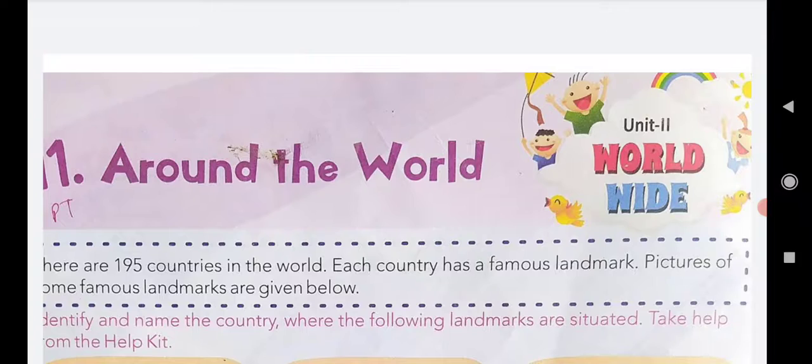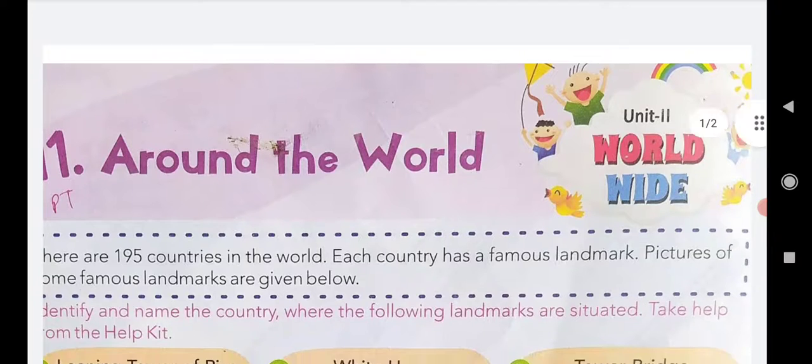See here, there are 195 countries in the world. Each country has a famous landmark. Pictures of some famous landmarks are given below. Means in our world there are total 195 countries and each and every country has a famous landmark. With their landmarks, those countries are known. So a few pictures are given.